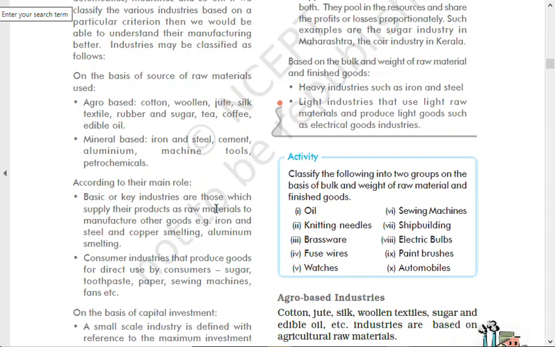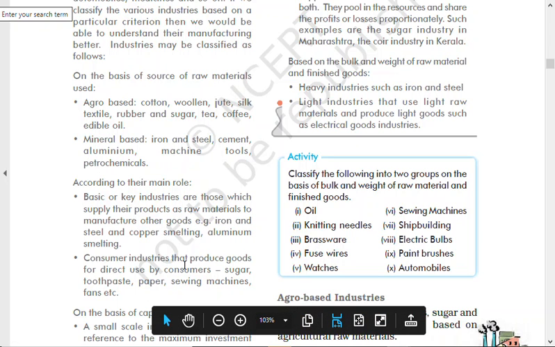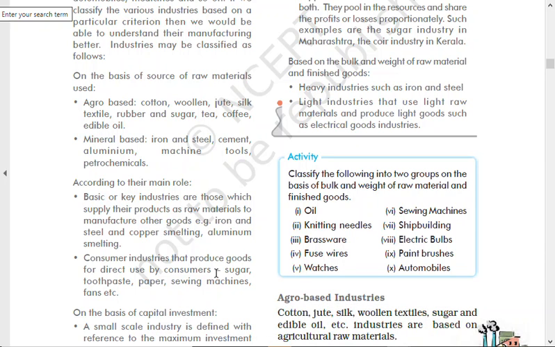But if you have the raw material in your country, you can produce according to your technology. You can produce better goods, and you can use them in the construction industry, transport industry, and all these things. So these are the basic and key industries. Second is consumer industry, that produces goods for direct use by consumers, like sugar, toothpaste, paper, sewing machine, fans.